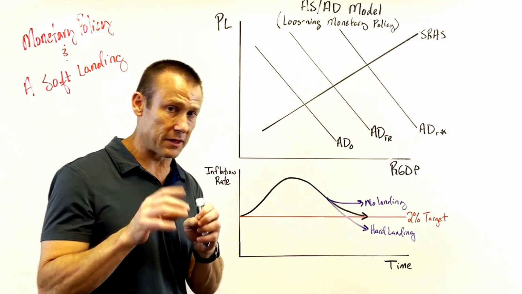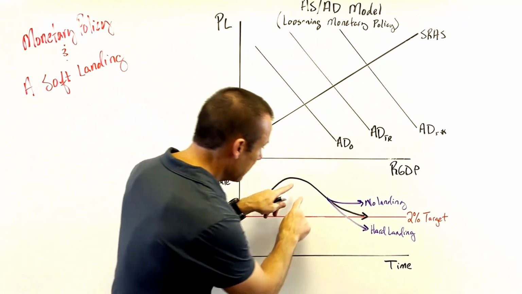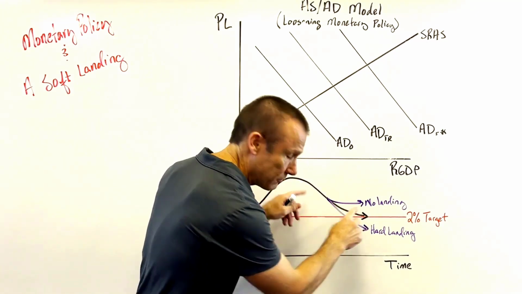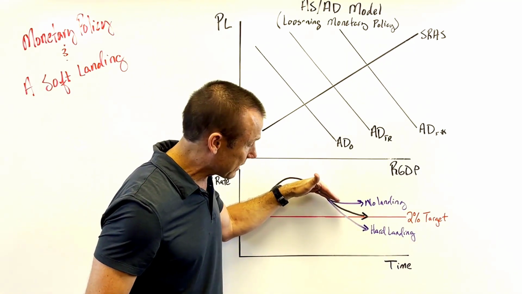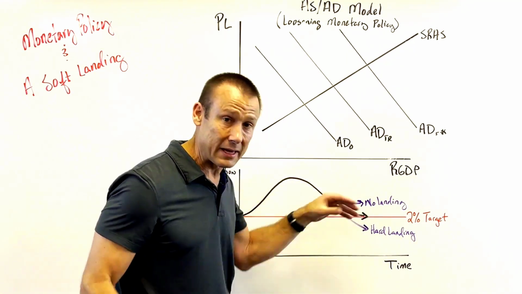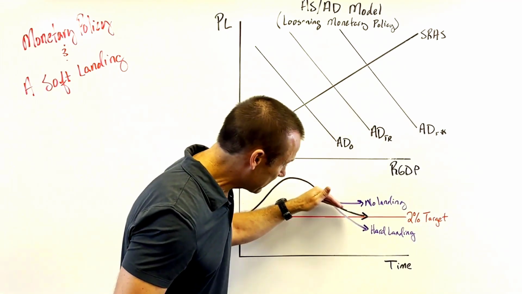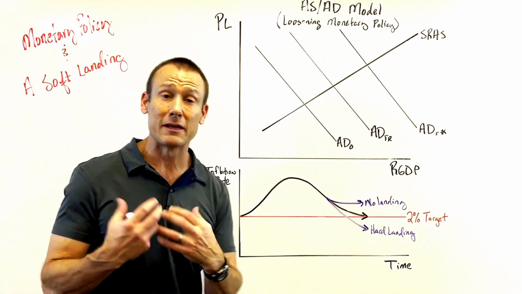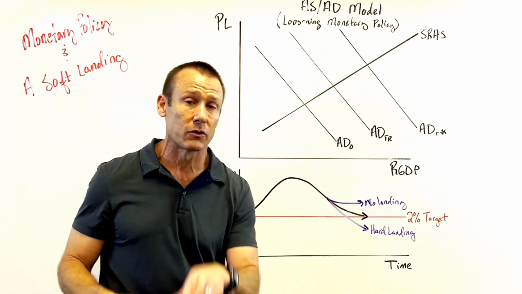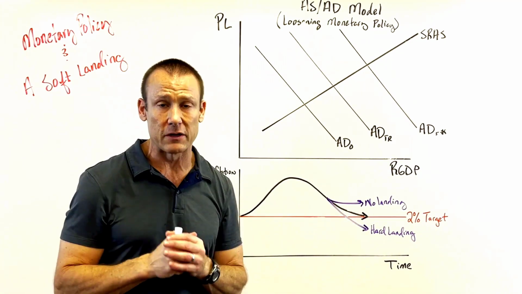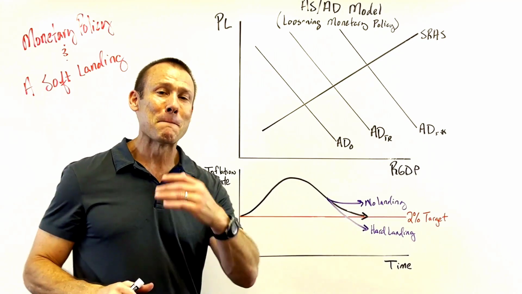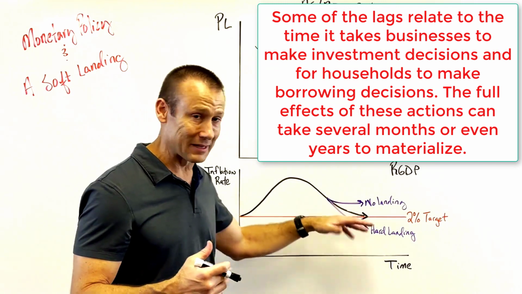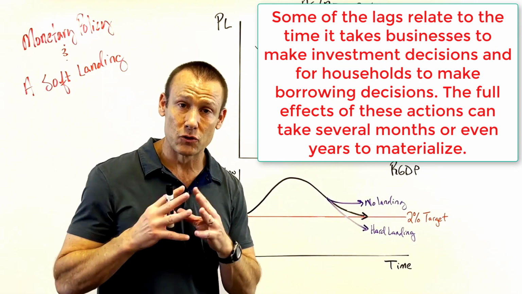And here's the big thing in both ways of seeing this graph: when we bring that inflation rate down, there's going to be this period of leveling out, or at least the rate of decline slows, okay? And we want to, again, land it. That's what people mean, that there's going to be this period where you've got to land that plane, if you will, on that 2% target. And of course, right off the bat, you think that's incredibly difficult, and it is, and that's why it's so difficult for the Fed to do what it's doing. On top of that, monetary policy has these large lags, which makes it incredibly difficult to land just right there on the 2% target.